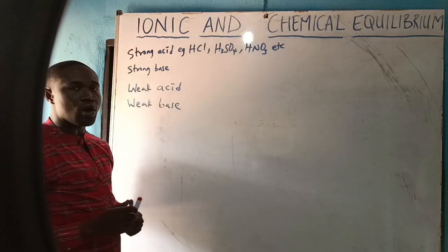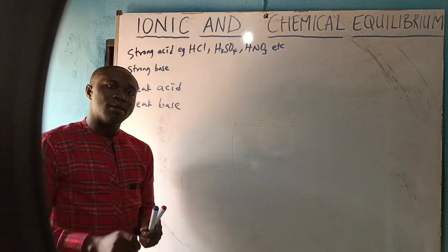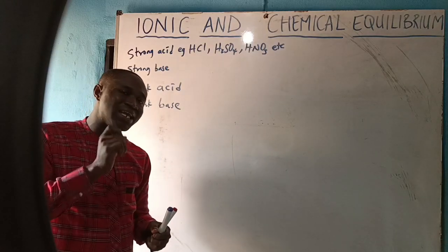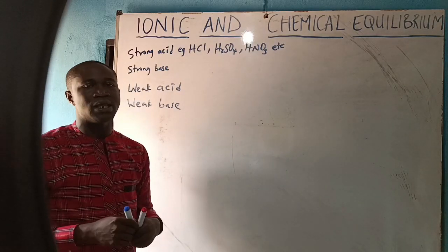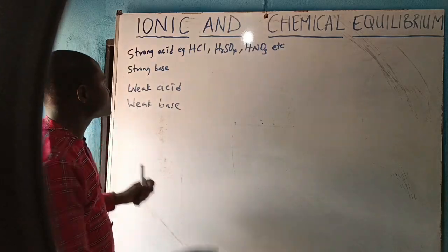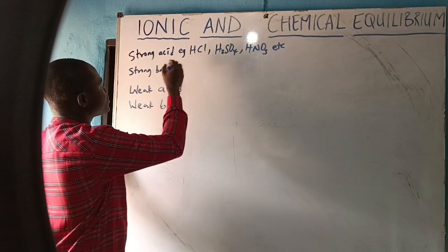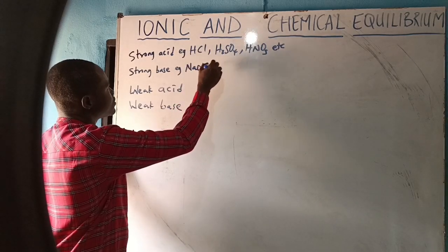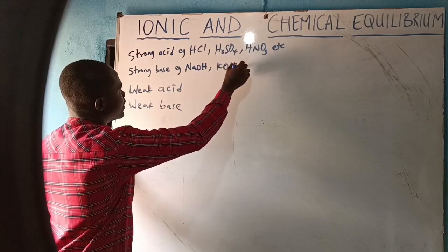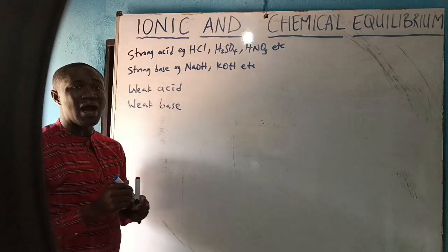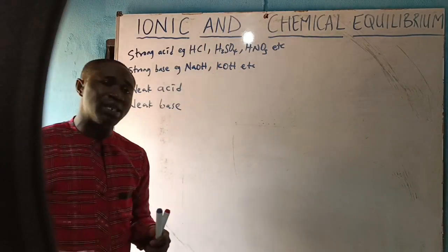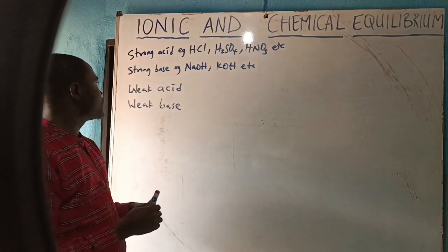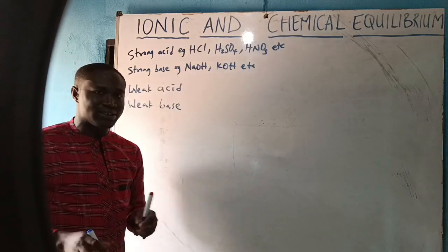When we talk about strong base, it also means bases which have the tendency to ionize completely in water. Examples of strong base are sodium hydroxide, potassium hydroxide, etc. They ionize completely in water.